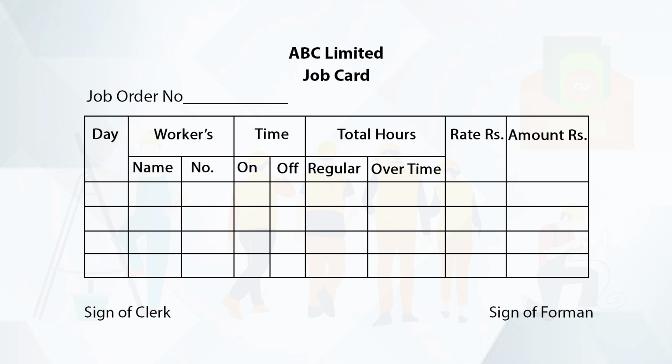ABC Limited's job card is given. Here we will write down the job order number for each worker, then the day, worker's name and number, time spent on that particular job order number, total hours either spent on a regular basis or overtime basis, then rate either per hour or per job, and then we will calculate the amount to be paid for that particular job order number. This job card is also to be signed by the clerk and foreman responsible for maintaining records.